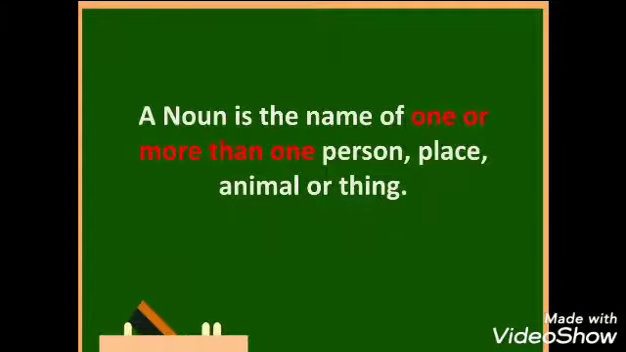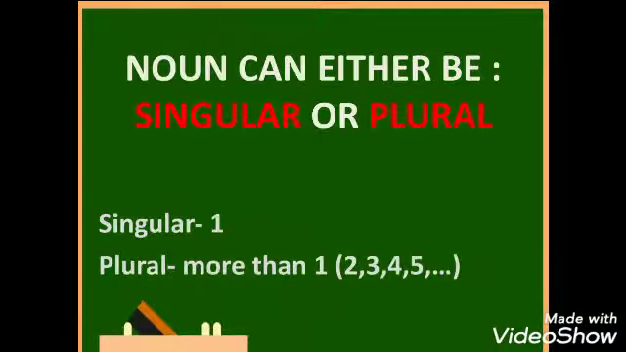A noun is the name of one or more than one person, place, animal or thing. So, when we discuss something, it may be just about one particular thing or maybe more than one. Therefore, nouns can either be singular or plural. What is singular? Singular means one. When we talk about only one particular thing, person, place or animal. And what is plural? Plural means more than one. That is 2, 3, 4, 5 and so on.